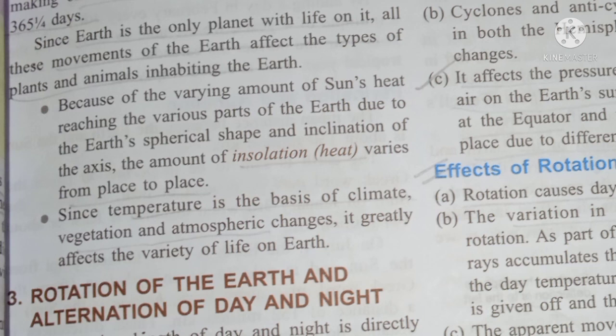So that's why the temperature varies from place to place, and because of that temperature, the climate, vegetation and atmospheric changes are affected. It means the climatic conditions, vegetation and atmospheric changes depend on the temperature, and temperatures depend on the amount of heat or insolation received by the region. That's why rotation and revolution affect the types of plants and animals inhabiting the earth. So this much only, students, from this video.